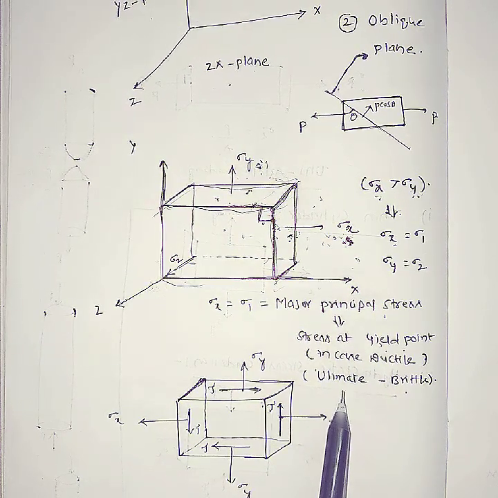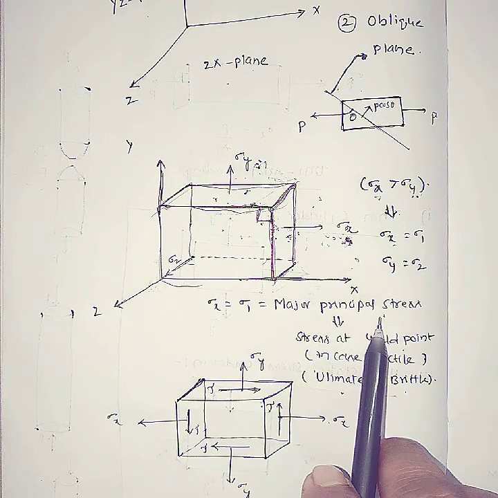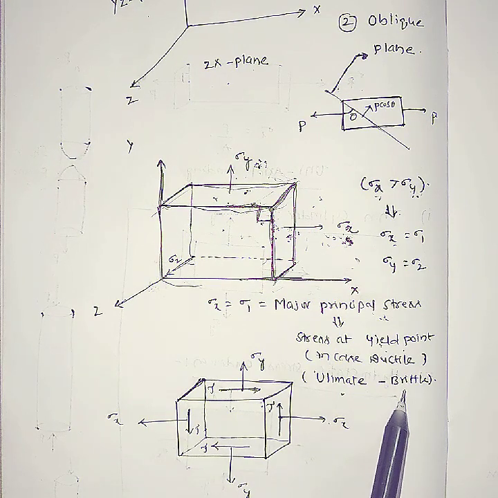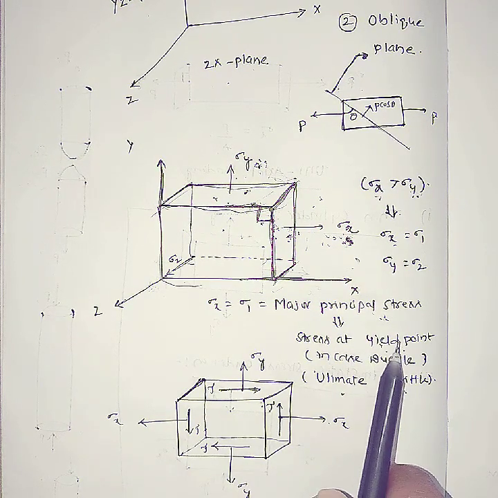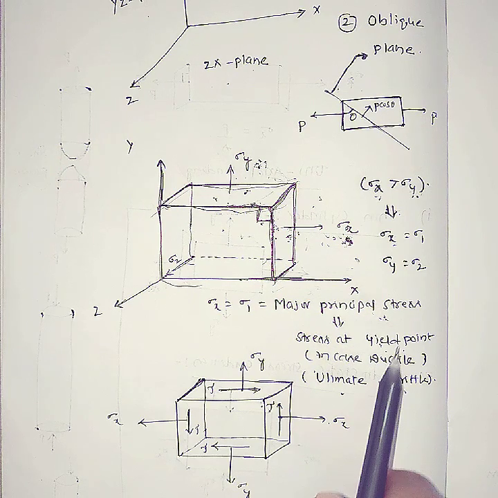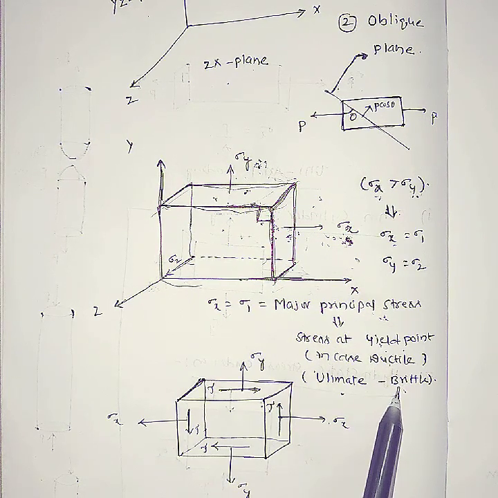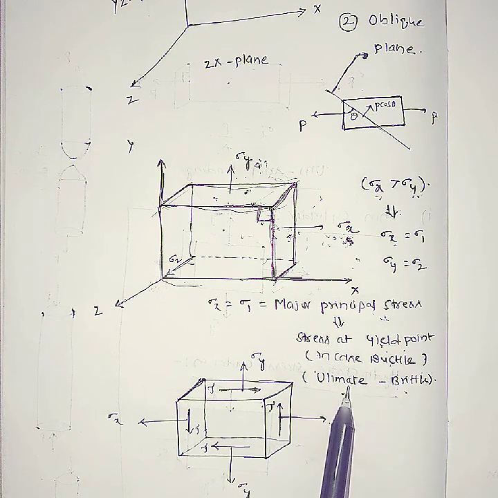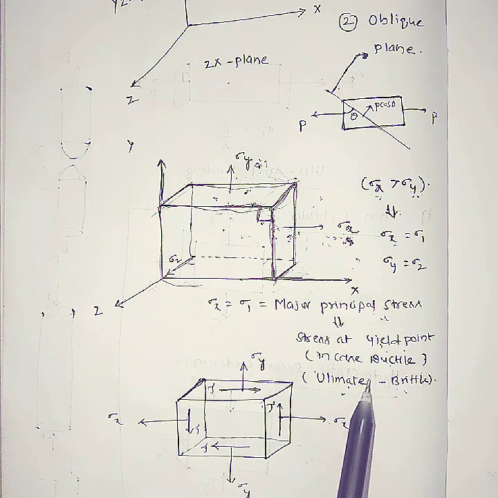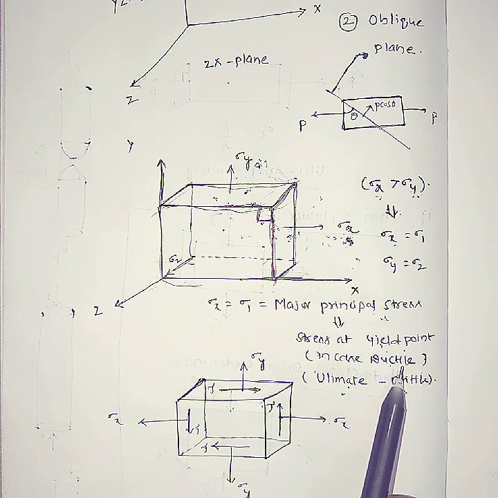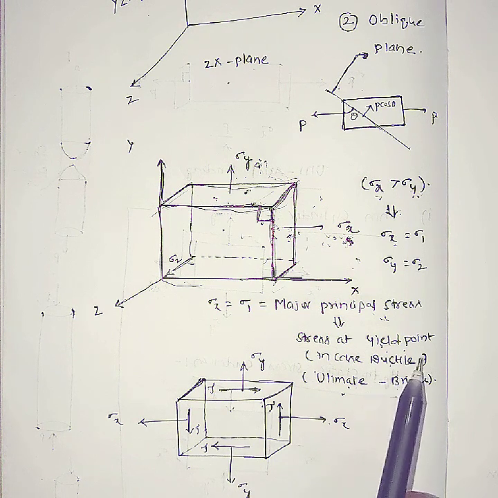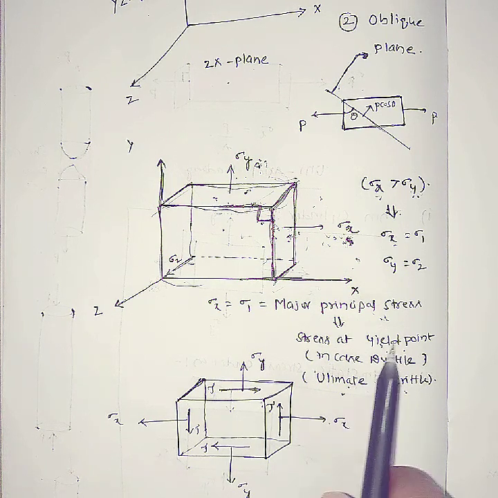That is the ultimate point. Based on these principal stresses, the theories of failure are applied to different materials. In the case of ductile materials, the yield point is the maximum, and for brittle materials, the ultimate tensile strength point is the maximum. Why are these two points considered? Only because of safety conditions. Finally, you have to give safety to the material. That is the importance of principal stresses.